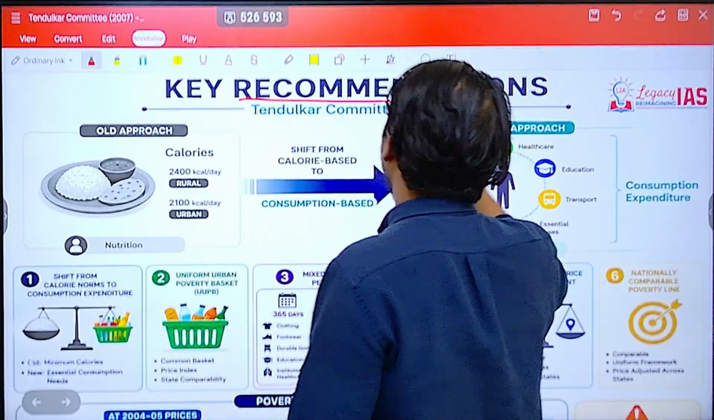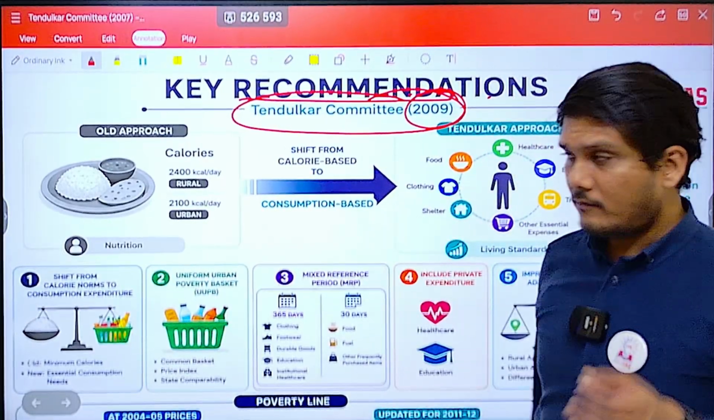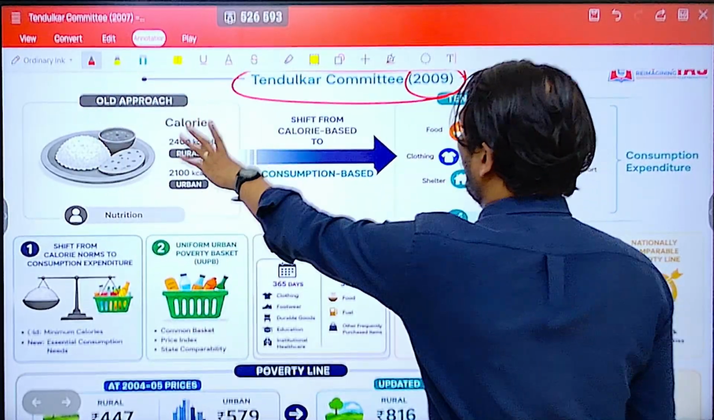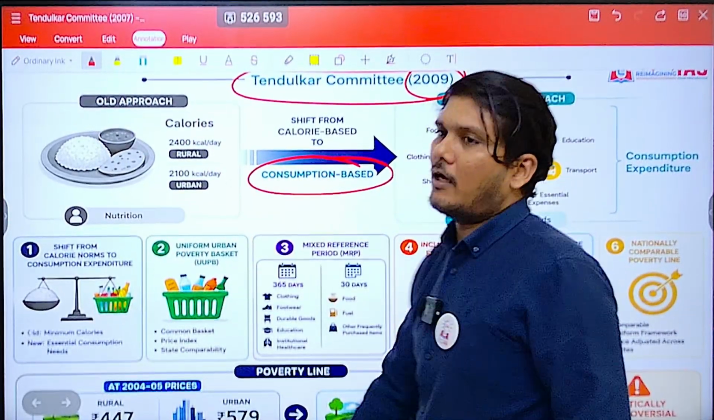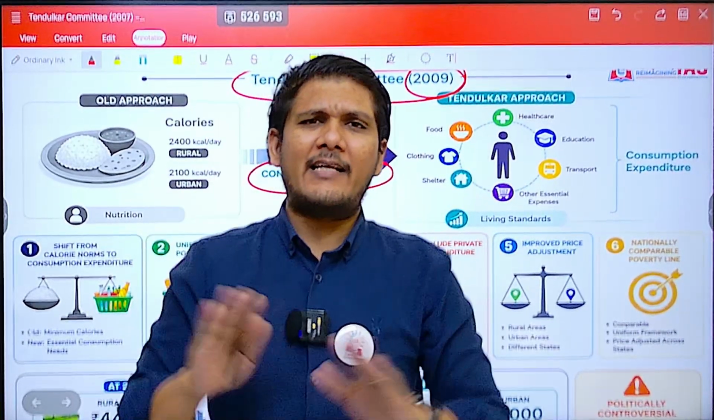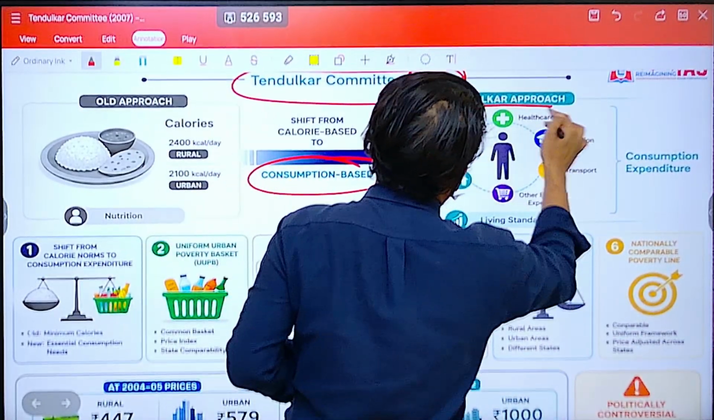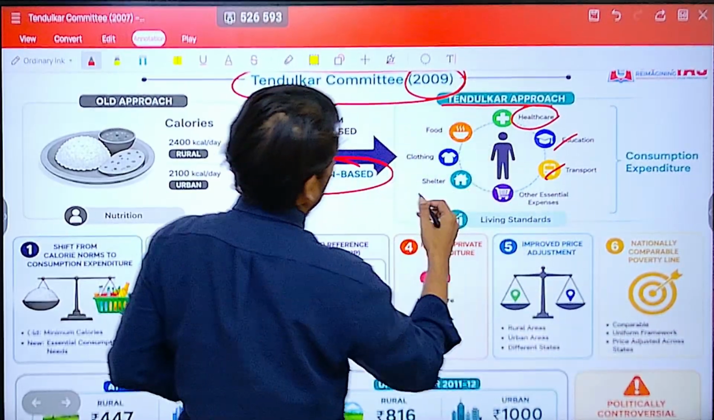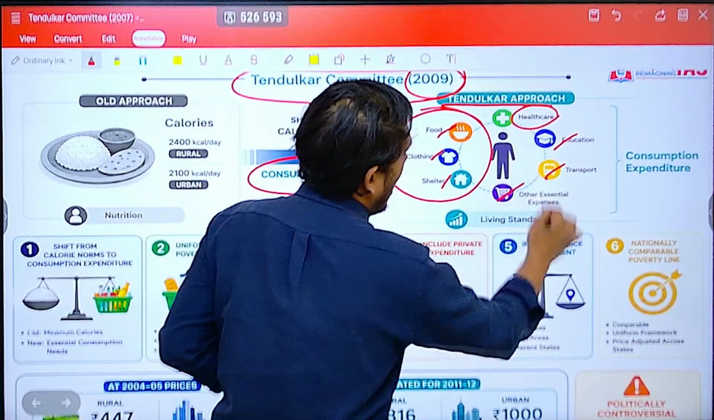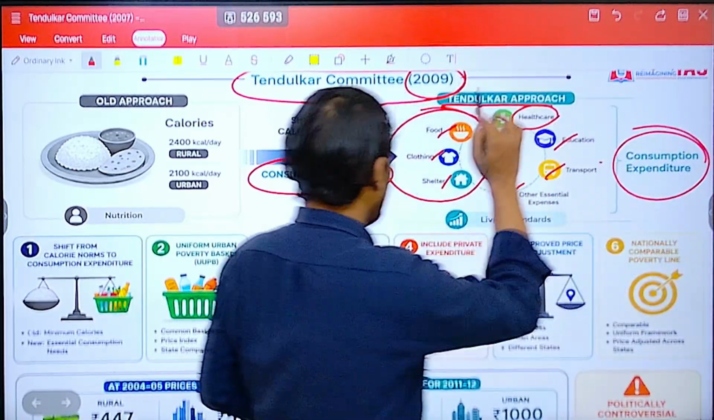So the key recommendations of the Tendulkar Committee, which came out in 2009. What it did is, it shifted from the old calorific approach to a consumption-based approach. Previously it was this much calories, so how much rupee you need to buy this, that is the poverty line, end of story. But now it's a consumption-based approach. The Tendulkar approach included healthcare, education, transportation, food, clothing, shelter. These three basic things are there. In addition to this, other essential expenses using the consumption expenditure method.